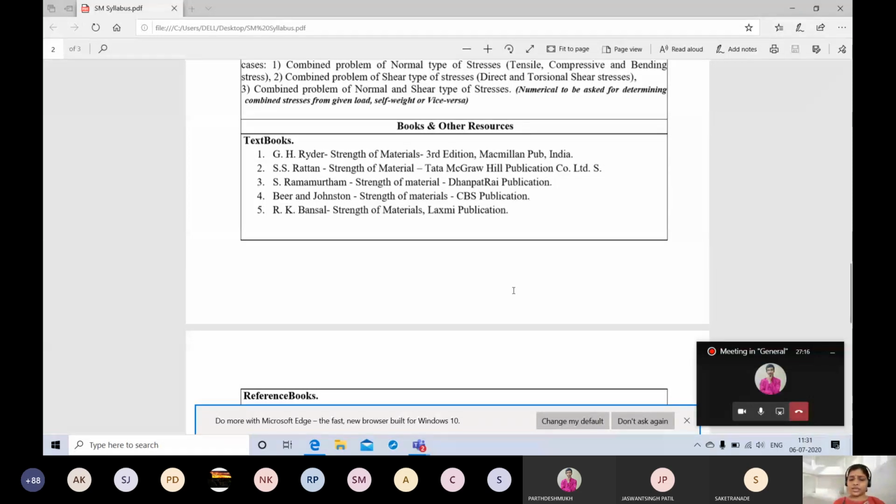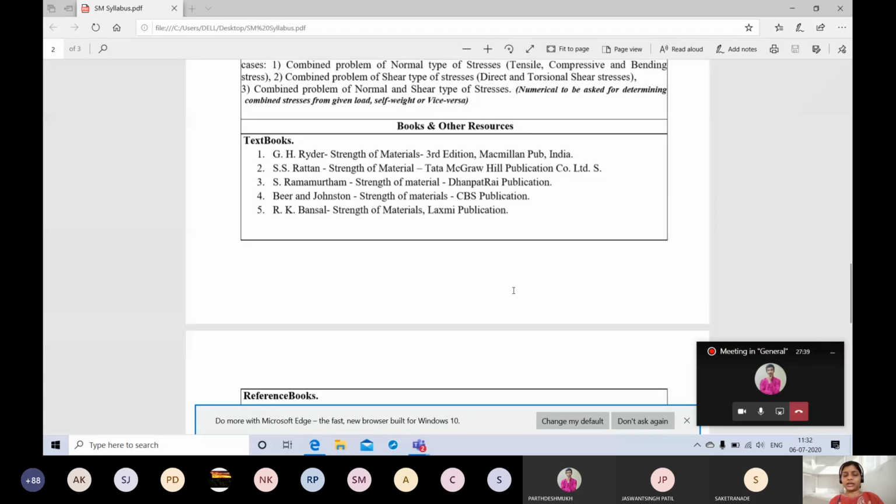S. Ramamurthy is there, but you have to check while referring to S. Ramamurthy, because there is solid mechanics in our mechanical department and also in civil. But the civil students concentrate much more on bridges and stresses and all that. And we are going to concentrate on mechanical components.